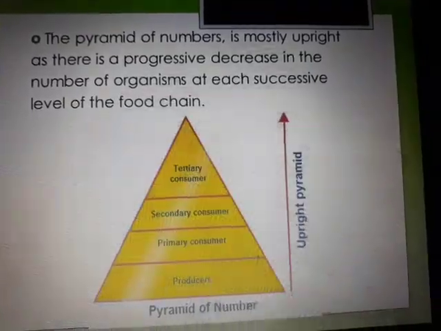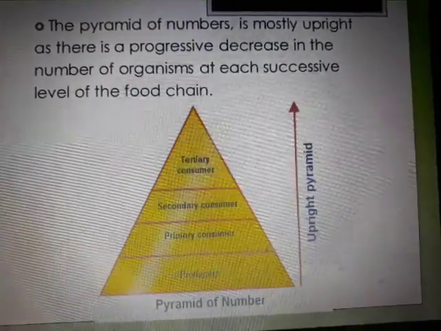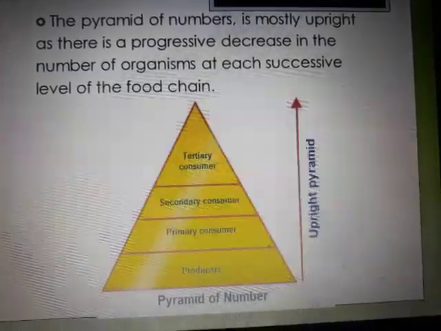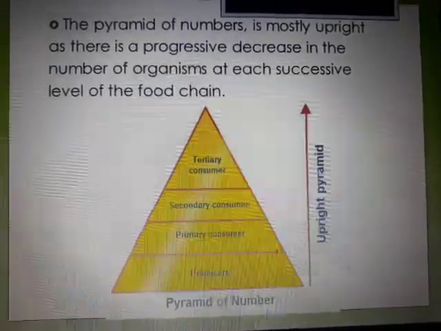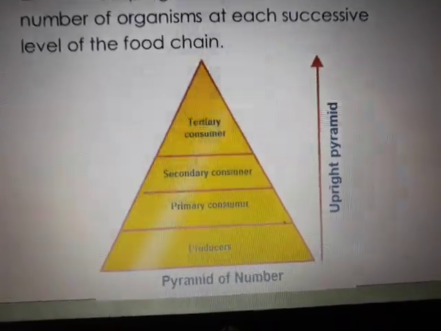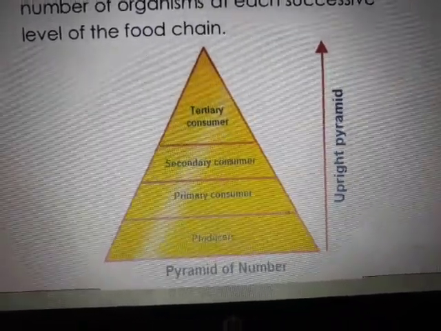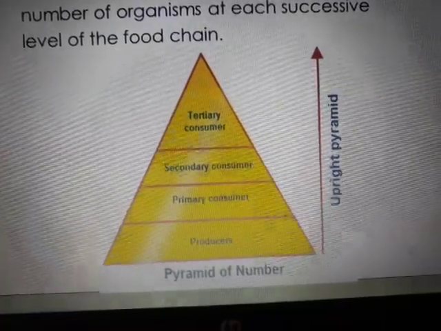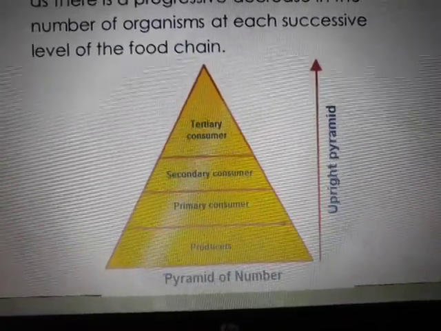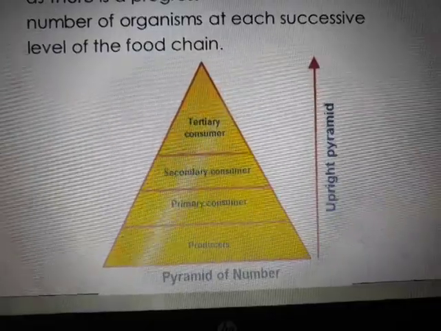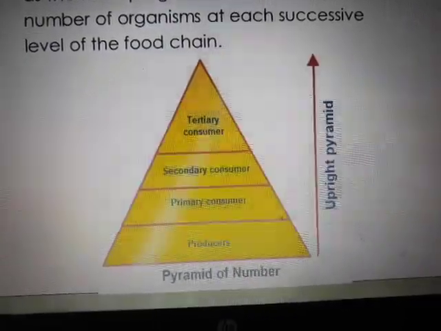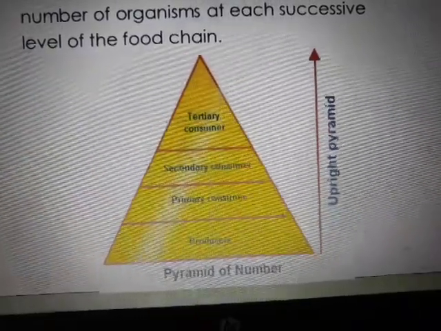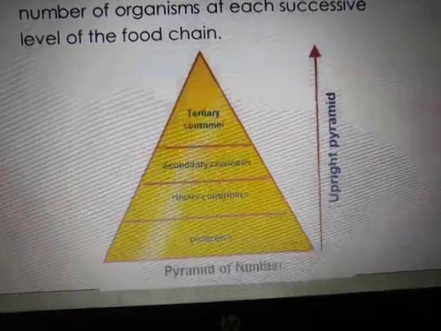The pyramid of number is mostly upright, as seen in this chart. It decreases in the number of organisms at each successive level of the food chain. You can see it is upright, which means the narrower part is at the top and the broader part is at the base. This is happening because the energy getting transferred reduces the number of organisms, and that is why it is getting narrower.